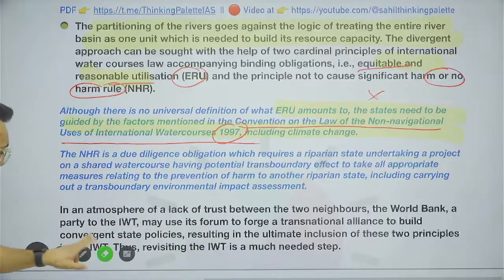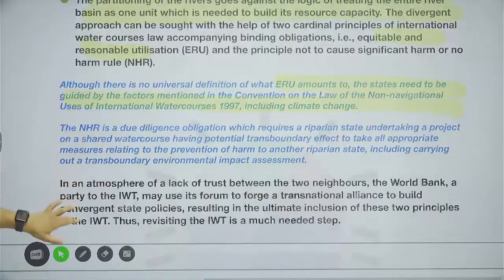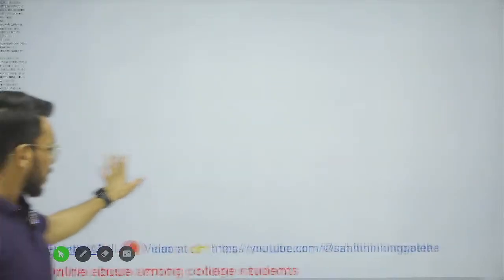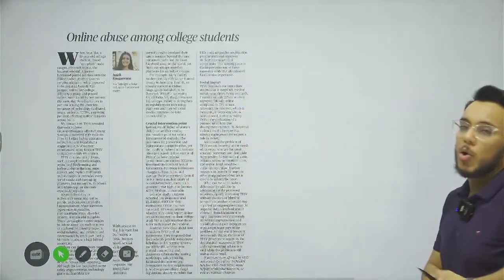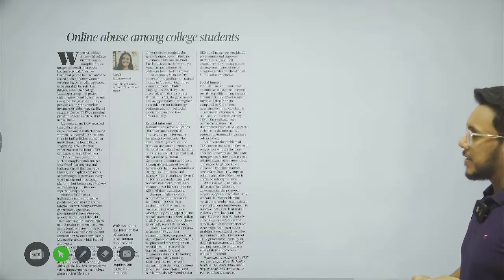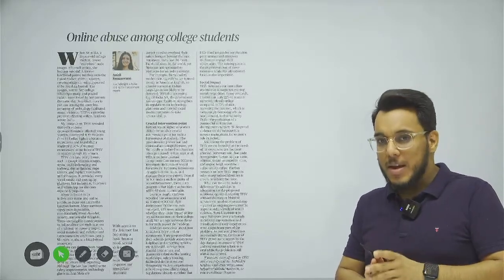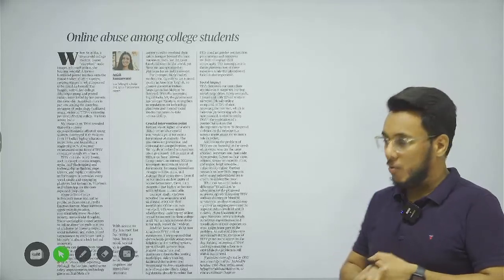And now moving to the next article. Online abuse among college students. Okay, we'll see this particular article, guys, with respect to GS paper number 2, women and the vulnerability of the women.